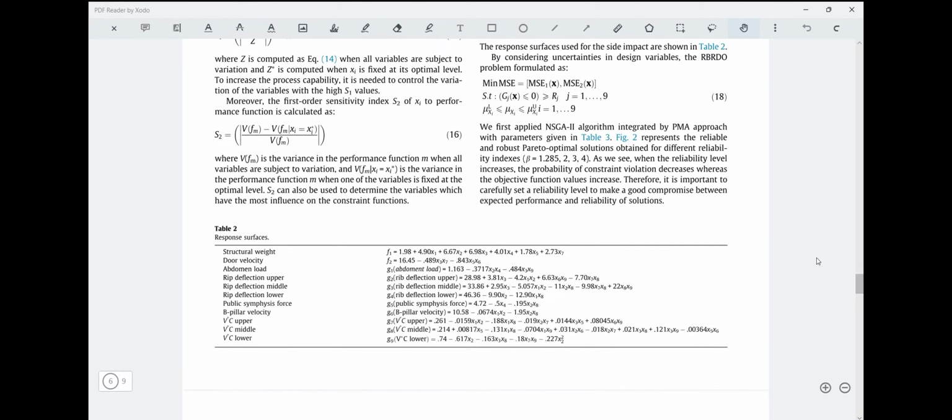And we see, and this is a very important point, that as the reliability level increases, the probability of constraint violation decreases, whereas the objective function values increase. So it becomes very important to set a reliability level to make a good compromise between the expected performance and the reliability of the solution. There should be a perfect balance between these two.